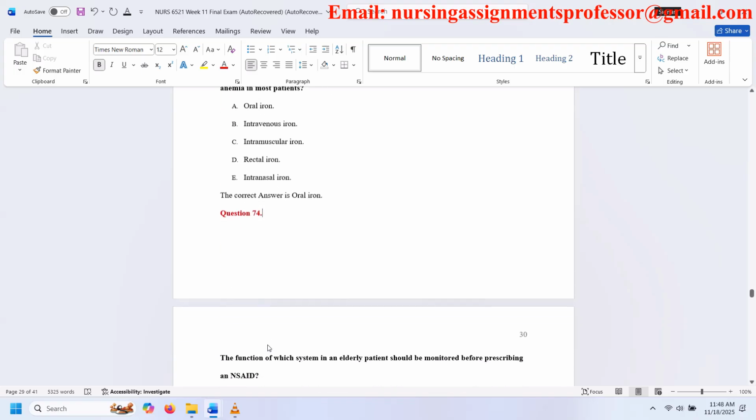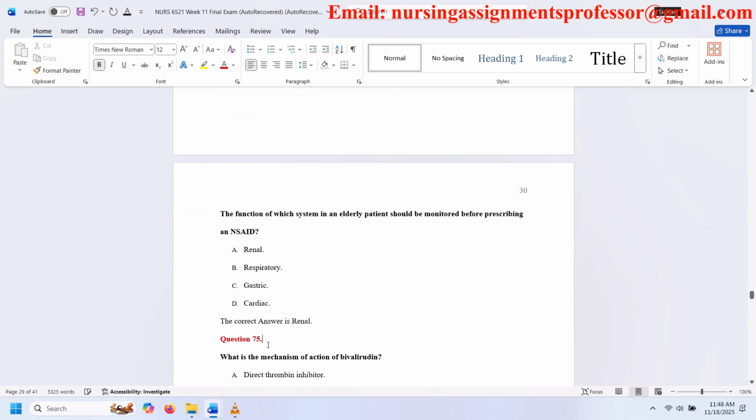Question 74. The function of which system in an elderly patient should be monitored before prescribing an NSAID? A. Renal. B. Respiratory. C. Gastric. D. Cardiac. The correct answer is renal.